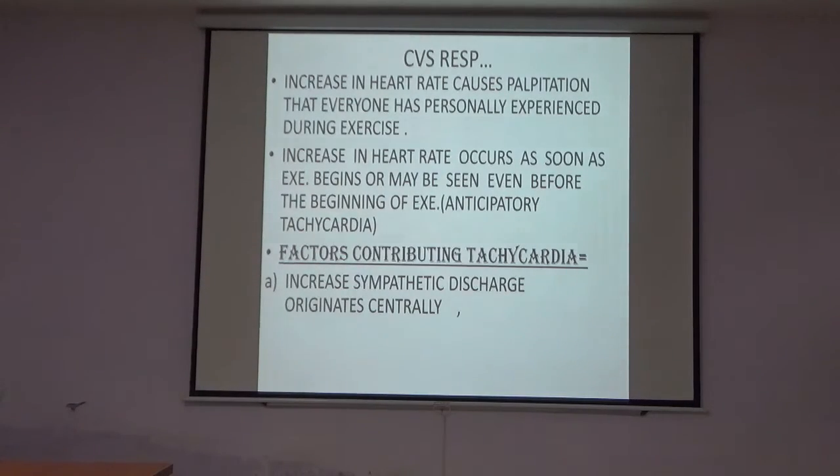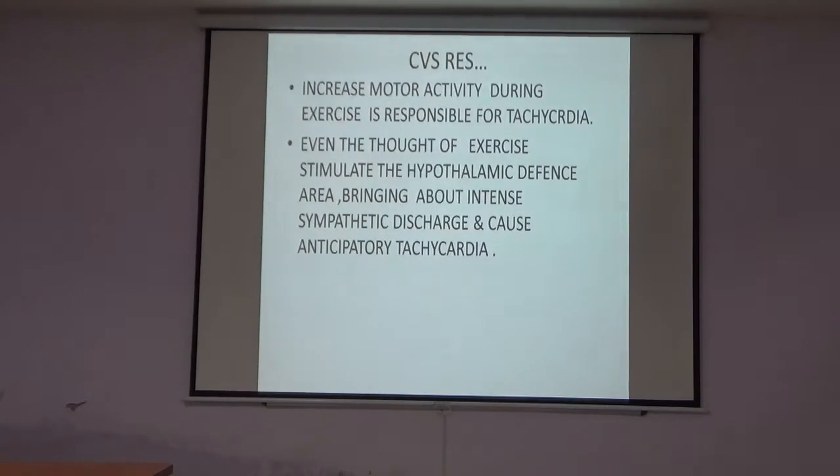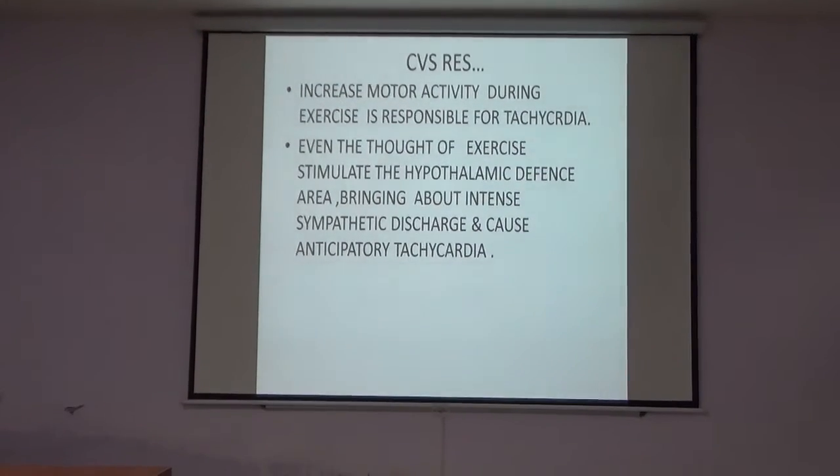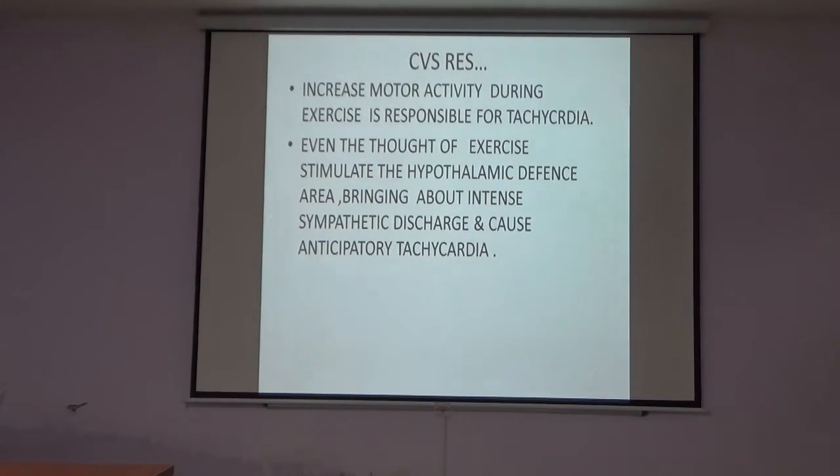The factor contributing to the tachycardia is increased sympathetic discharge. First is the increased sympathetic discharge originating centrally, centrally meaning the central nervous system. Increased motor activity during the exercise is responsible for the tachycardia. Even the thought of exercise stimulates the hypothalamic defense area, bringing about the intense sympathetic discharge and causing anticipatory tachycardia.